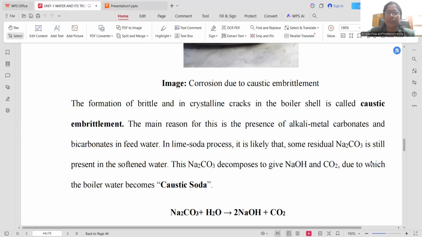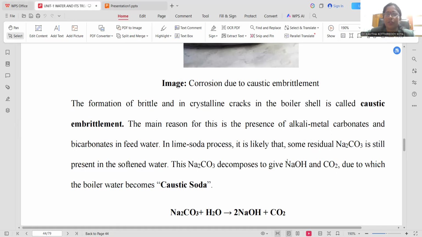The main reason for this will be alkali metal carbonates. Whenever sodium carbonate in specific, and bicarbonates, are fed in the water, the lime soda process is likely to introduce sodium carbonate as the washing agent, as a cleaning agent, in order to soften the water. Sodium carbonate has a tendency to decompose at higher temperature, being unstable at higher temperature, so that sodium hydroxide and carbon dioxide will be liberated, due to which boiler water has become caustic soda.